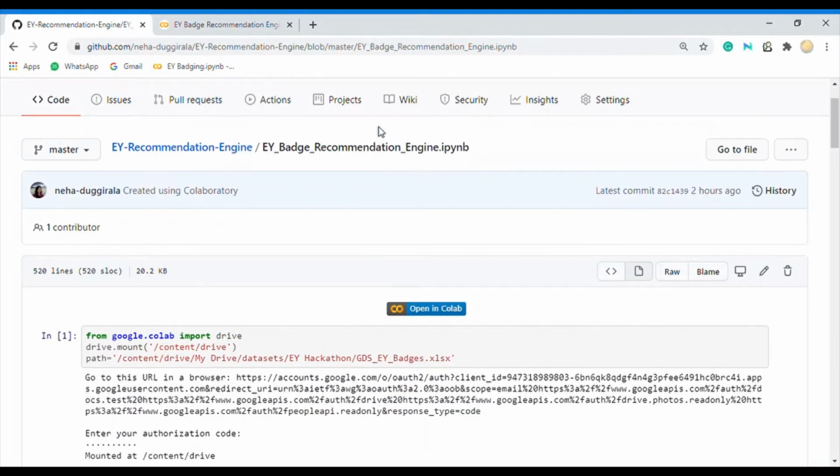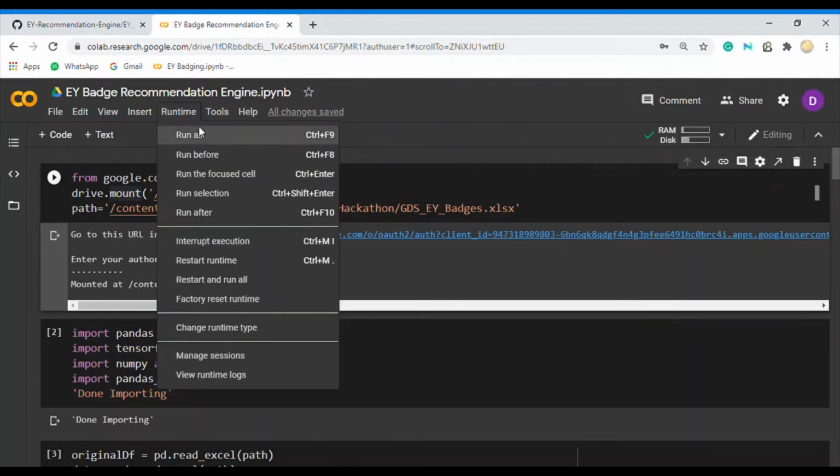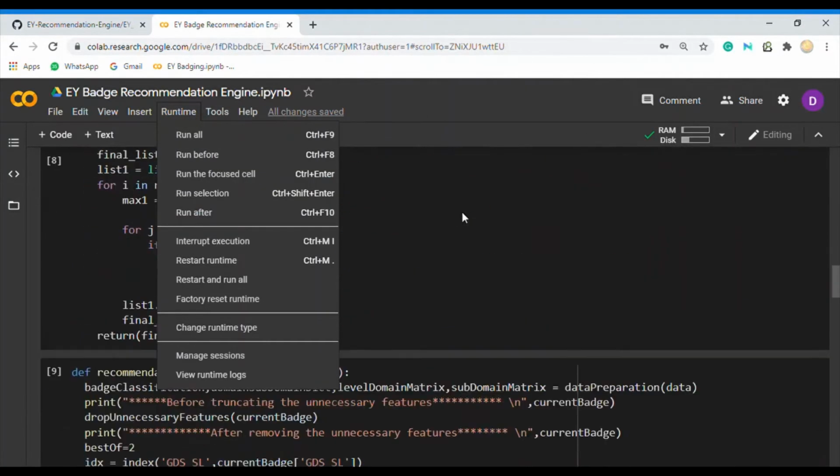Please go to the GitHub repository link and then click on the IPython notebook. You will find a link to open in Colab. Please tap on that. When Google Colab opens, you need to connect to the GPUs and then click on runtime and run all the cells. Here, if you scroll down,